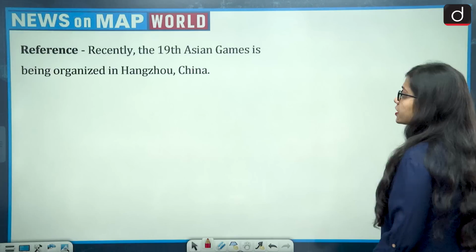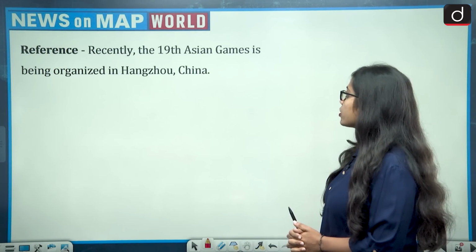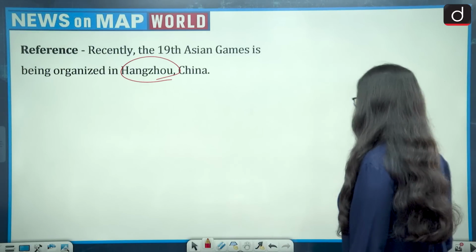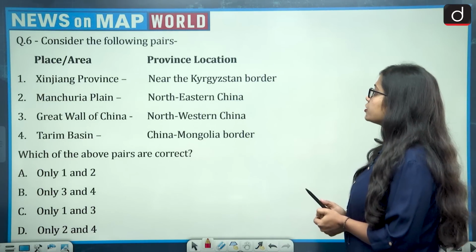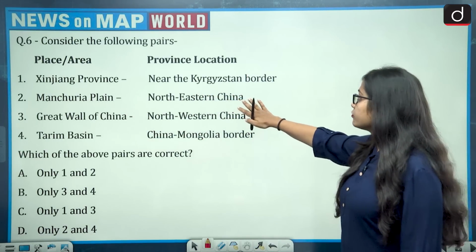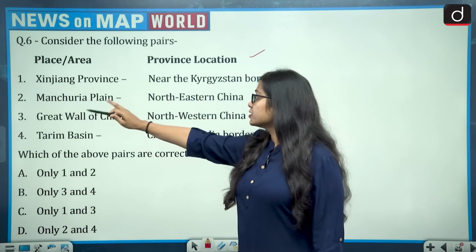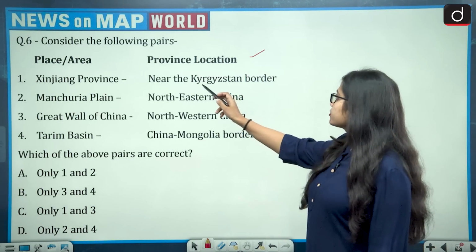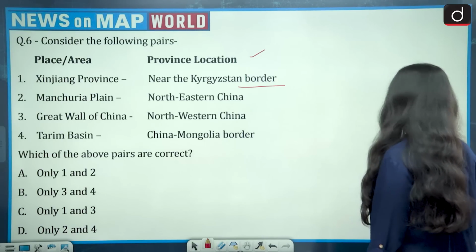Now next question, the reference says, recently the 19th Asian Games is being organized in Hangzhou of China. So this brings China to the news. The question says, consider the following pairs. On one side we have the place and area, while on the other side we have the province location. So first place is Xinjiang province and it is present in China, and the location is saying near the Kyrgyzstan border.